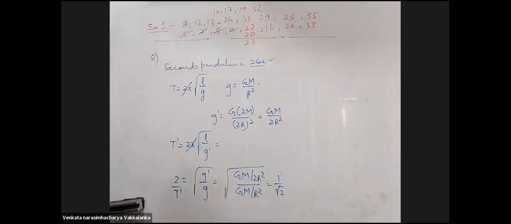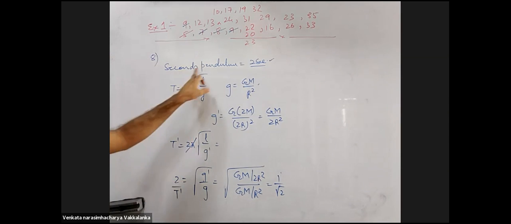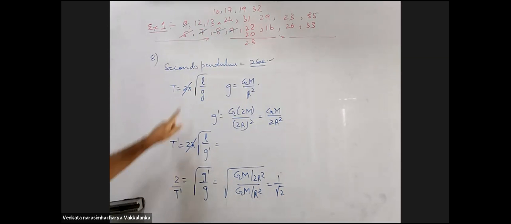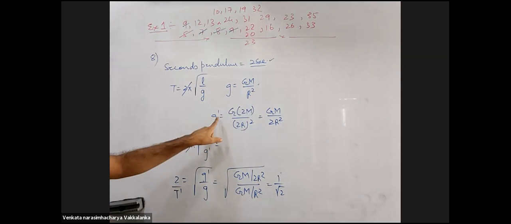Can you please explain this again? What part do you need explained in this? The seconds pendulum definition is that it has a time period of 2 seconds. Now, the time period of a simple pendulum, you are aware, is 2 pi under root L by g, where g is GM by R square. Tell me your doubt in it. My doubt was the seconds pendulum part. Right, 2 seconds.